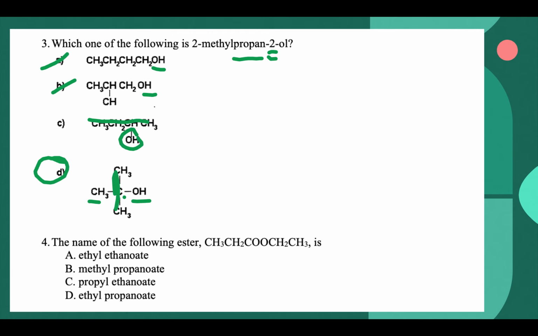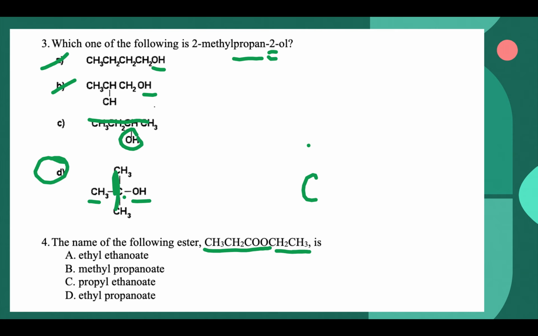Now, the name of the following ester. We have the first part of our ester, which is going to be from the carboxylic acid, and then we have the part from the alcohol. So just looking over this, this part from the alcohol was just 2, and if we're not sure, you could draw it out.